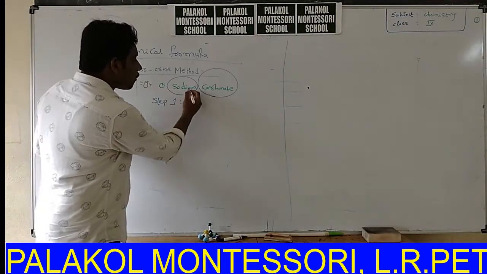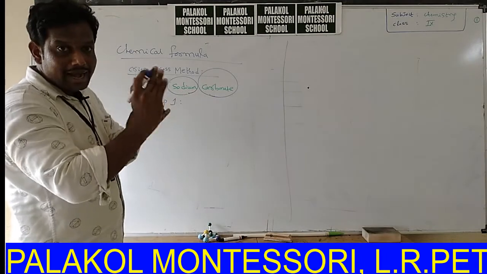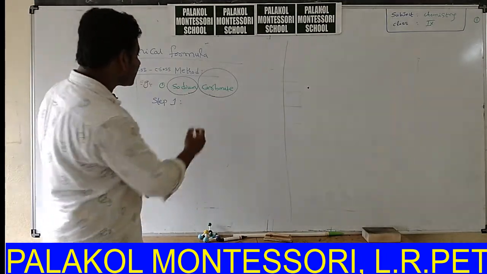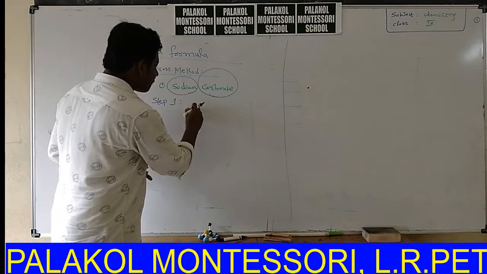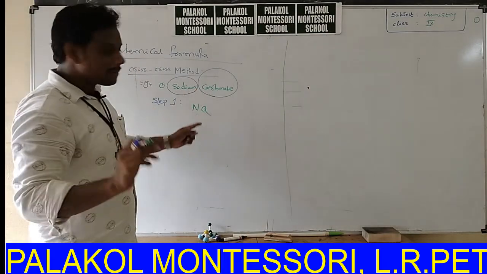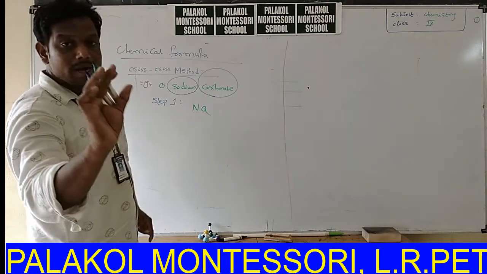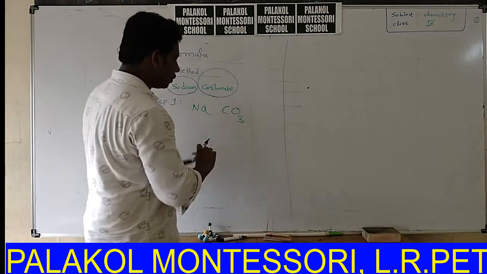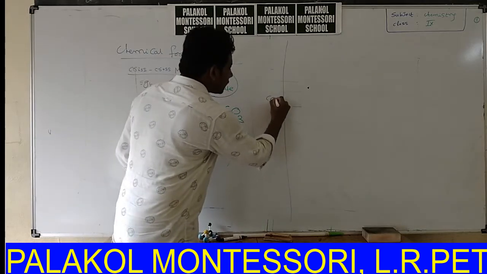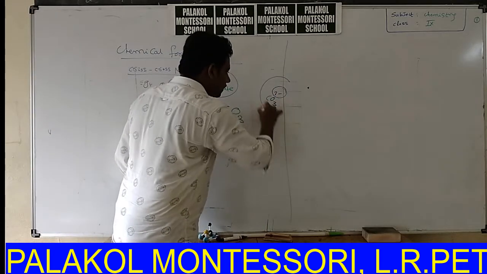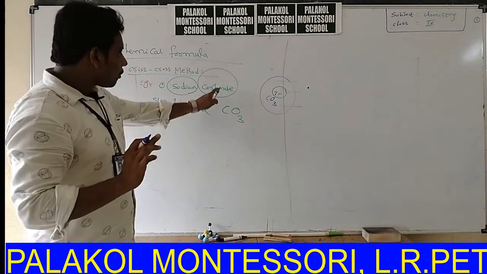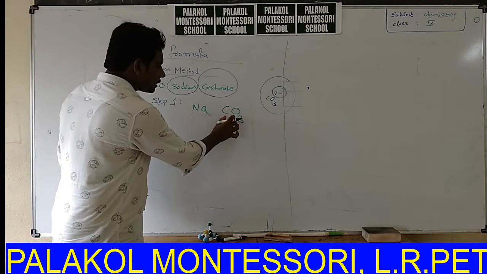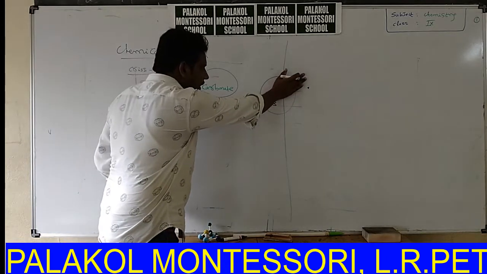Step 1, write the symbols of anion and cation side by side. What is the symbol of sodium ion? Na plus. What is the symbol of sodium? Na. What is the symbol of carbonate? CO3, you know already, CO3 2 minus. First write the carbonate ion CO3. Okay, sodium Na, carbonate CO3. Forget the charge for now.